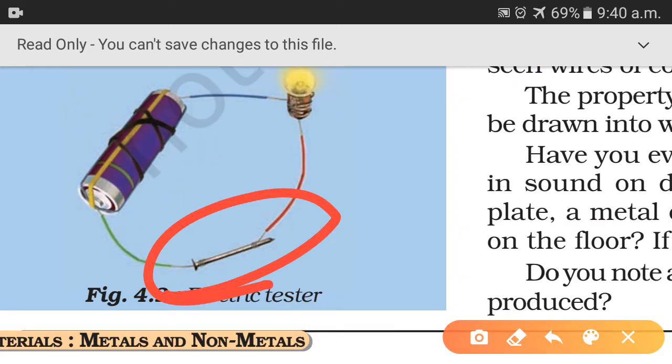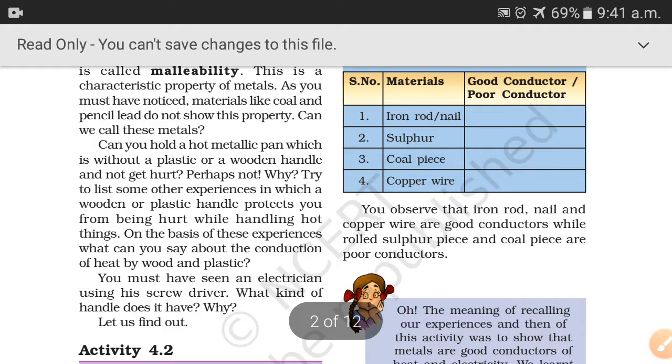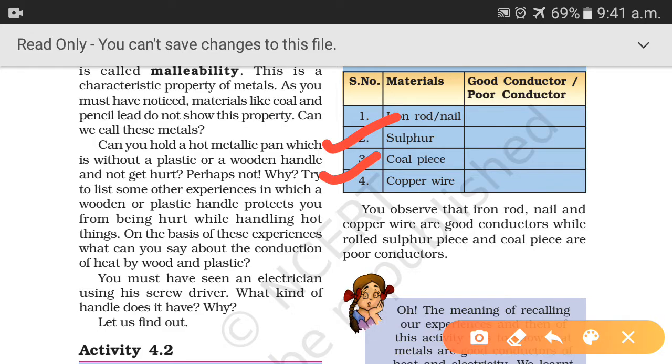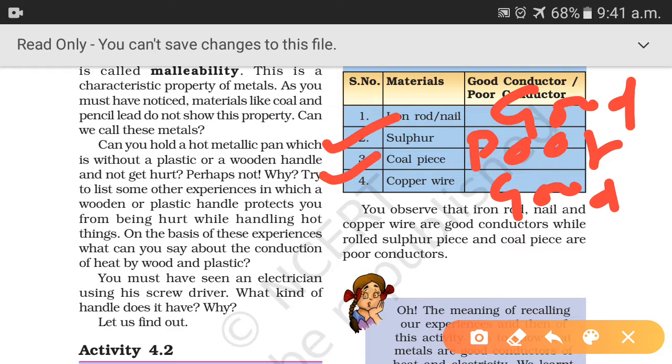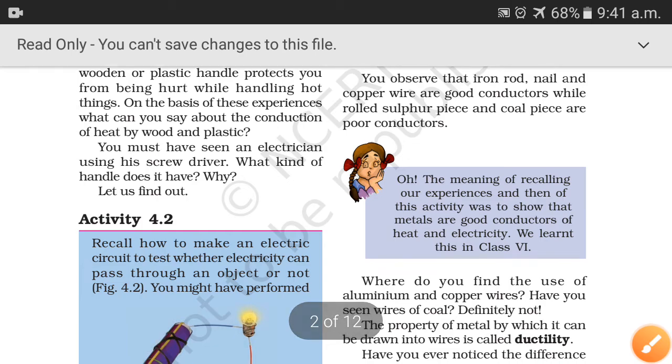That means this coal piece and sulfur are poor conductors, and the iron rod is a good conductor. Copper wire is also a good conductor of electricity, right? So by this activity we came to know the second property of metals: metals are good conductors of heat and electricity. Metals are good conductors of electricity and therefore they are used for making electric wires.